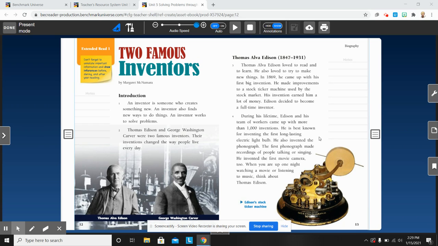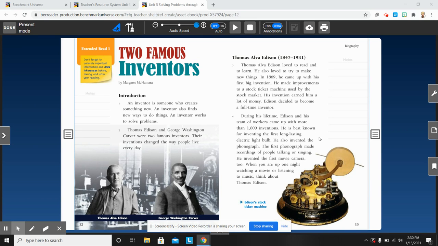Sometimes inventors solve problems with devices that don't work as well as they could work, like a light bulb that doesn't last very long. Inventing a light bulb would be great, but if it doesn't last very long, there's still a problem with it, isn't there? So he came up with the first long-lasting light bulb.